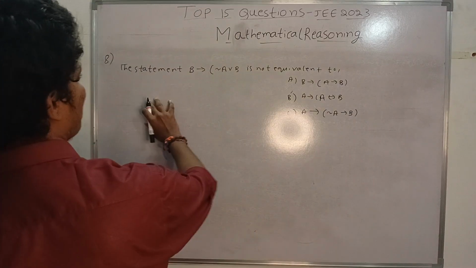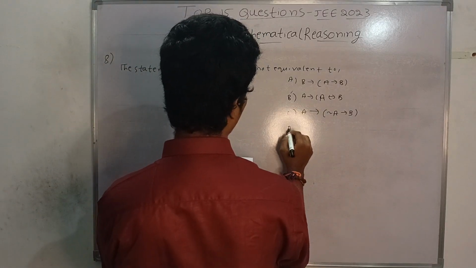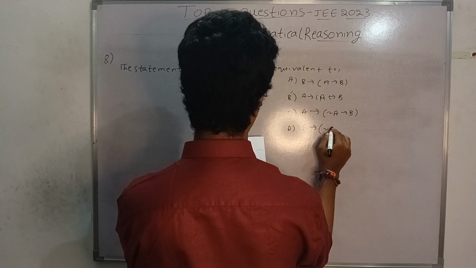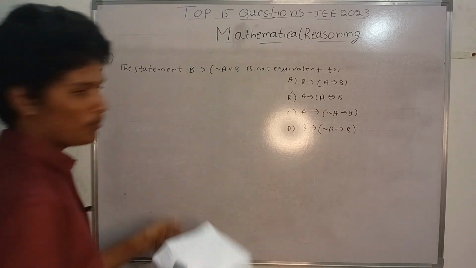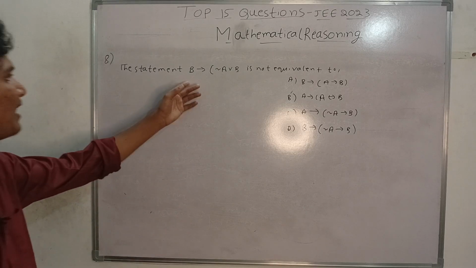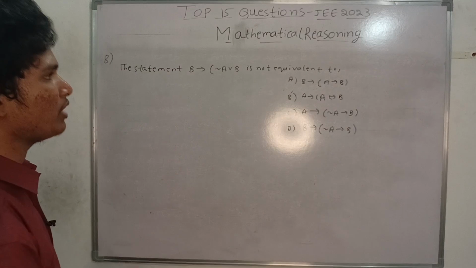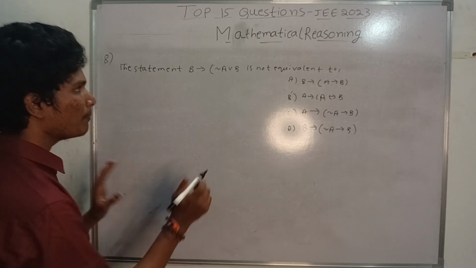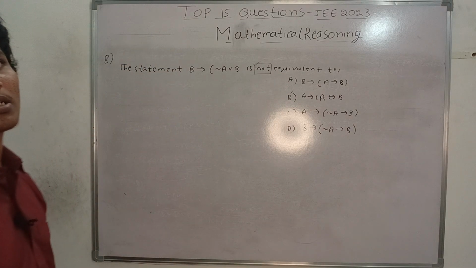See, the questions keep repeating in this form, where the statement is equivalent to something, like that only. And now the statement B implication not A or B is not equivalent to which statement? So basically the word 'not' will take your 4 marks.